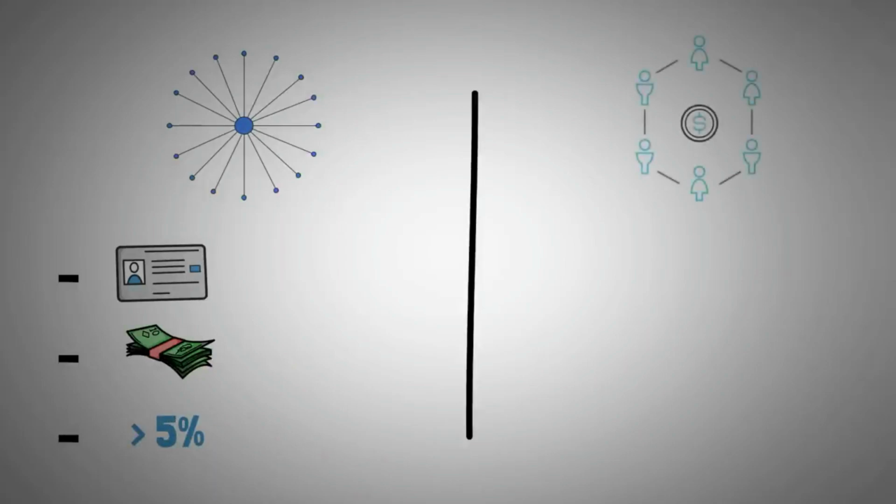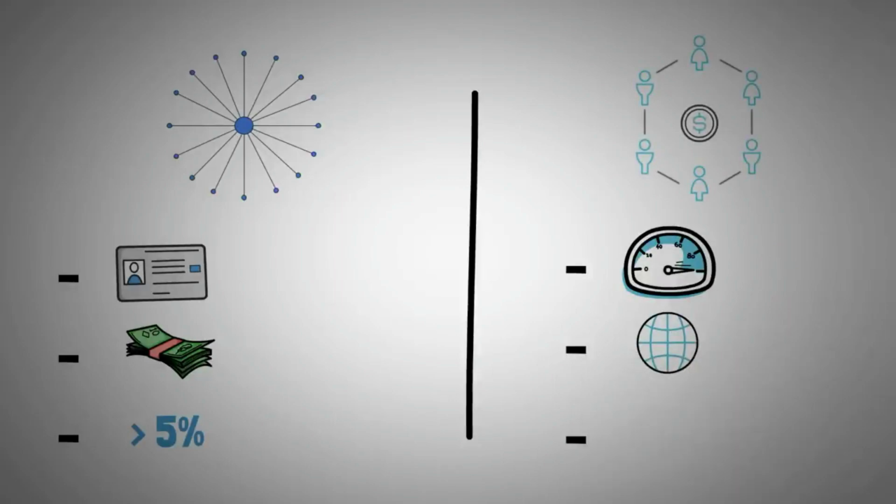In centralized finance, to trade on margin, you usually need to be able to prove who you are, along with have a minimum of a few $1,000s to even have access to margin trading. The fees are also much higher than 5%. In decentralized finance, margin trading can be a lot quicker, open to anyone in the world with money, and a lot safer as well.